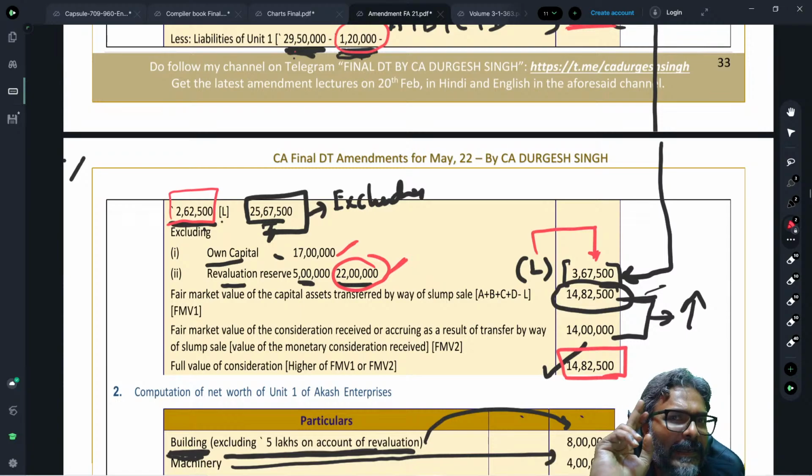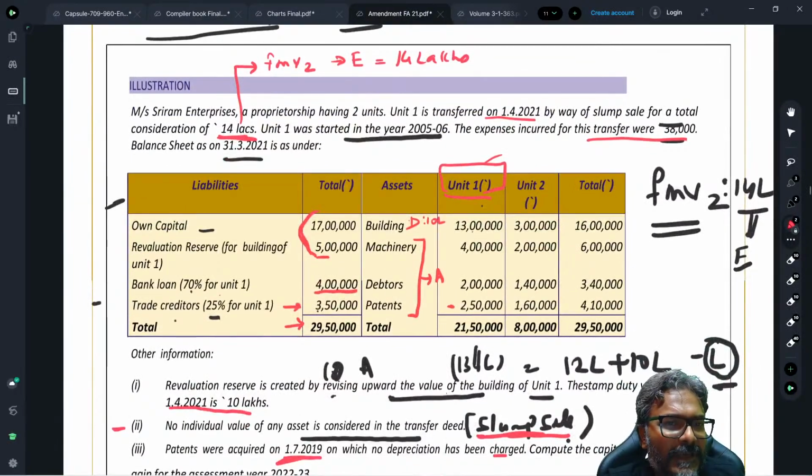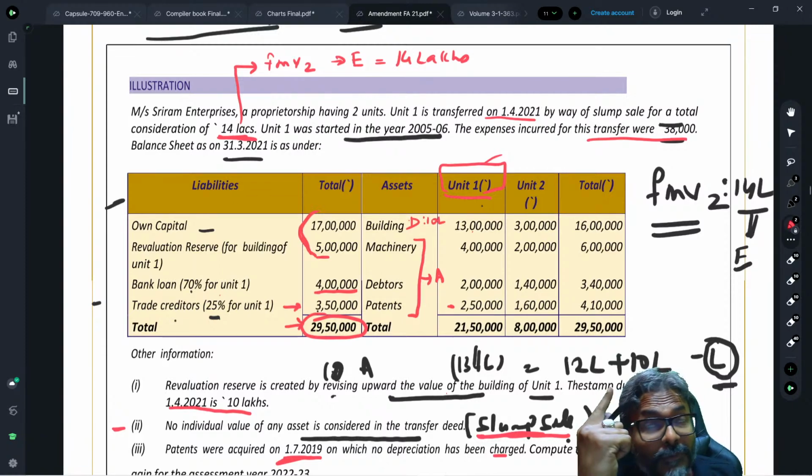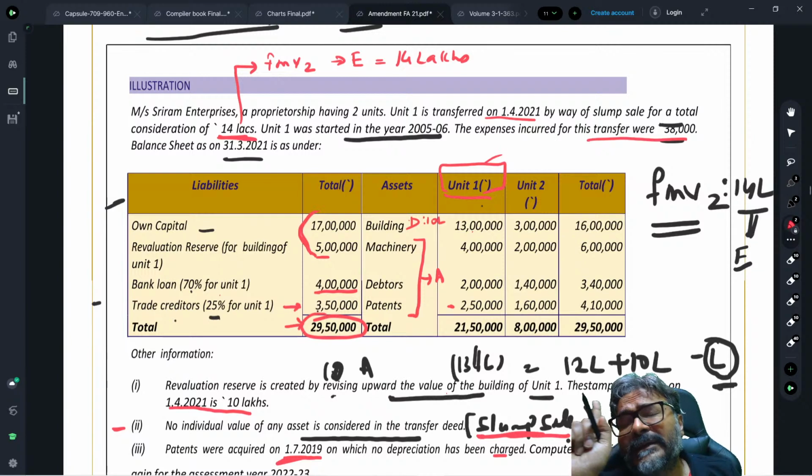Again, I'm repeating the L calculation, the calculation for L which has been there. So here, students, what did I tell you? We started with this one, and from this we remove the capital and the profit. So 22 lakhs got removed. Now the fact that I wanted the L, the liability of the undertaking or the division which has been transferred, therefore I have to also reduce the liability of the other undertaking.